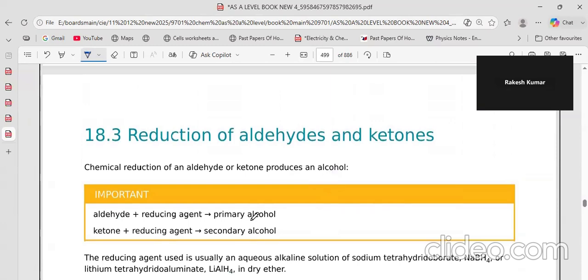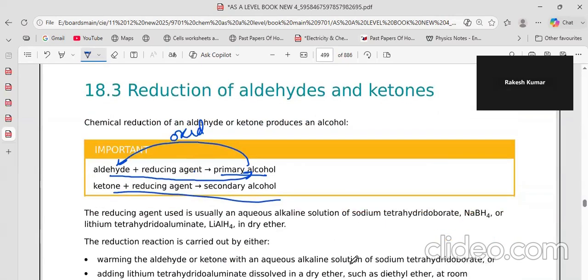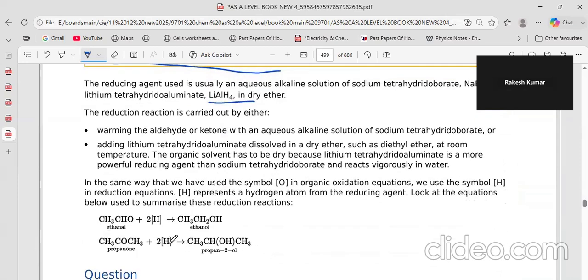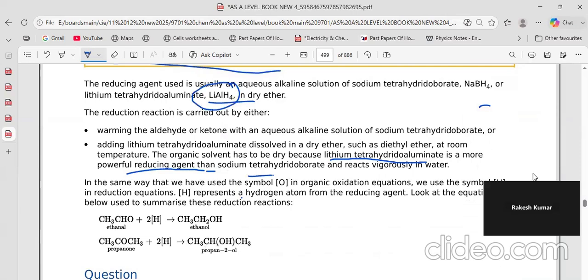You can reduce them. So oxidation is like primary alcohols oxidized to aldehydes, but aldehydes reduce to alcohols, so it's the other way around. And the reducing agents are NaBH4 and LiAlH4. So these are the equations. H represents the hydrogen from the reducing agent. Lithium aluminium hydride, just LiAlH4. These are powerful reducing agents. It's a more powerful reducing agent than NaBH4. This one is stronger than this.